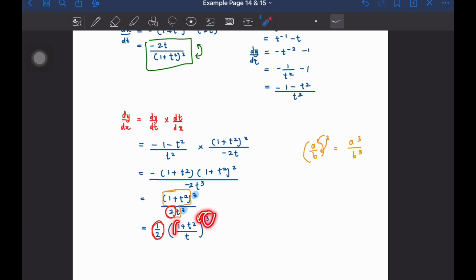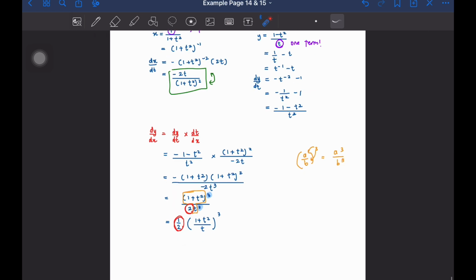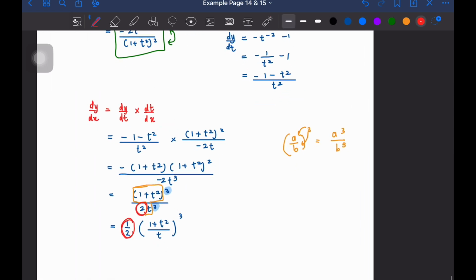So kita masukkan dekat sini. So dia jadilah 1 plus t square power cube, this one. And then masukkan 3 ke bawah, dia akan jadi t cube, sama macam yang ini. Okay, settle. Right, so dah show lah dekat sini. Yes, alhamdulillah, saya tahu.